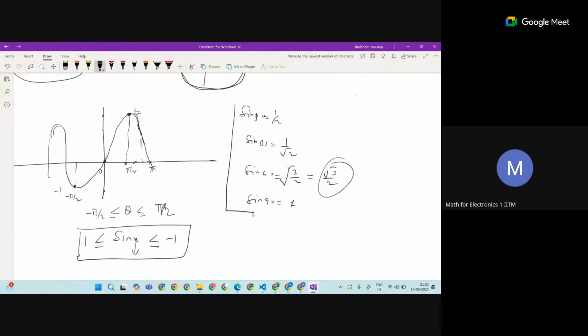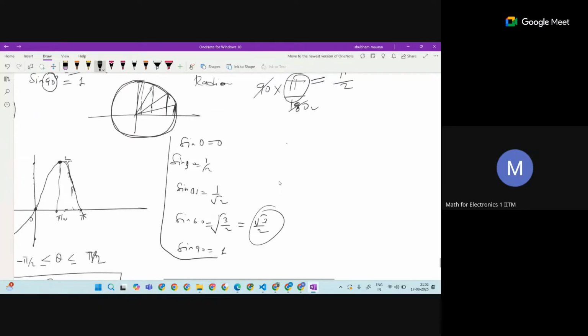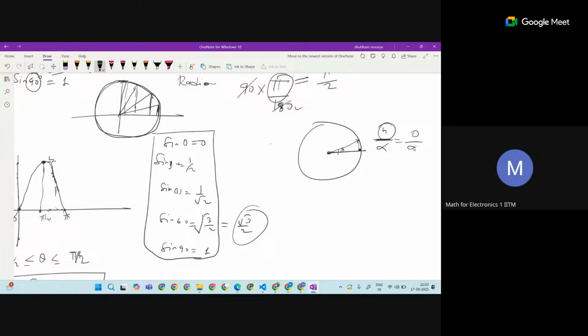Sine 30, sine 0. So sine 0 is 0. If you see why it is 0: you are making a circle here. See, this is the angle, theta, and theta is 0, which means this line is not lifting. It is exactly on this. So there is no height, the height is not gaining. The hypotenuse is the same, but it is not getting any height. So that means 0 by the hypotenuse, which is 0. This is how the values are generated.